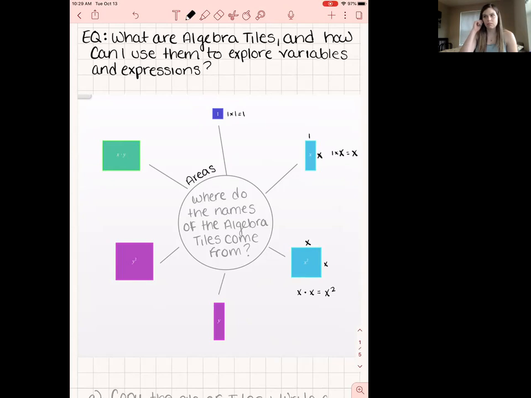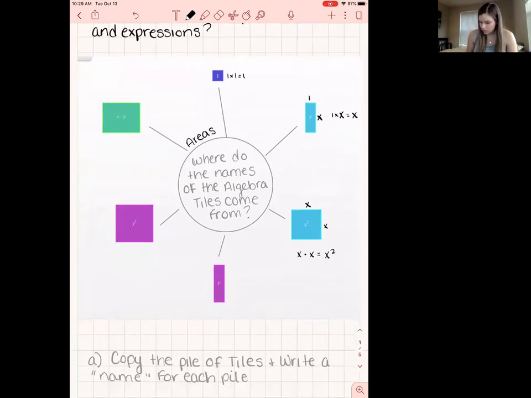That's where that name comes from. And down here we've got a 1 by y, so that one's a little longer than the x tile. And so that's a 1 times y equals y is where the name for that one comes from.